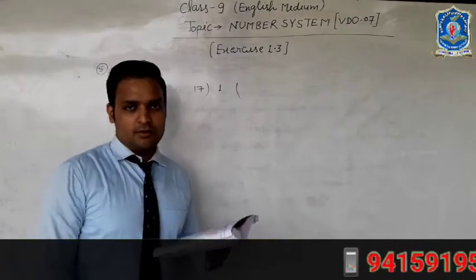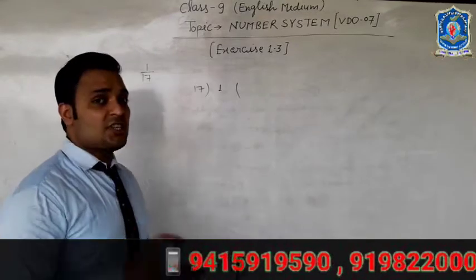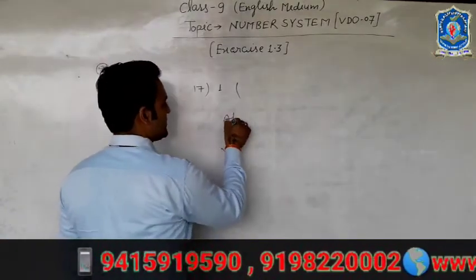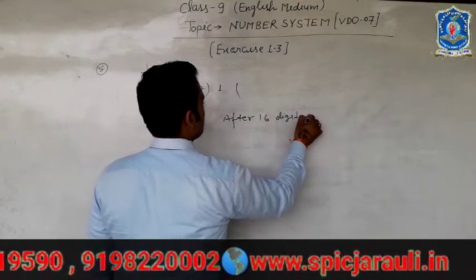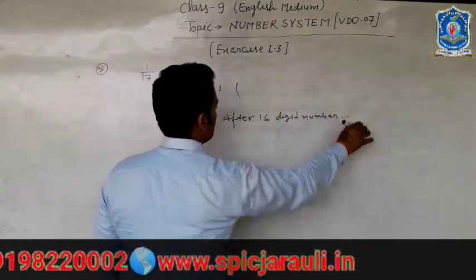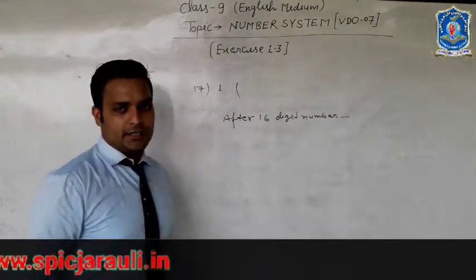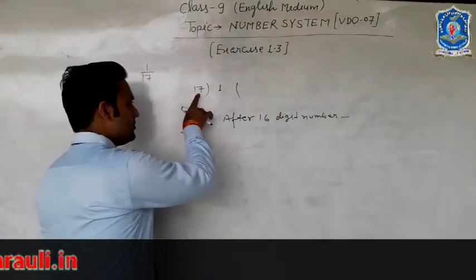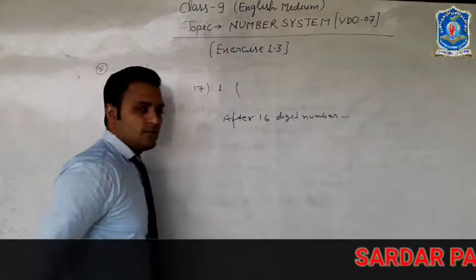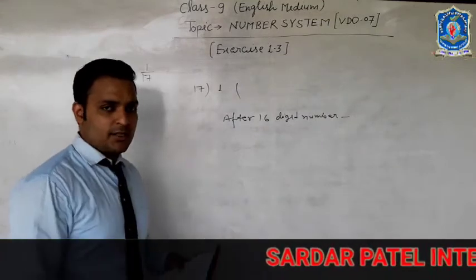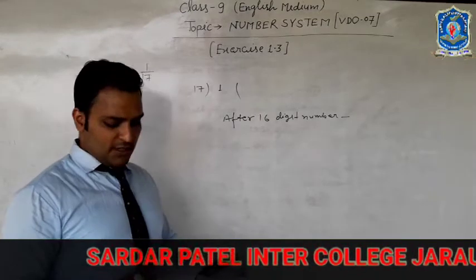I am telling you, after 16 digits the numbers will repeat again and again. So divide 1 by 17 and check the 16 digits. Do it yourself.